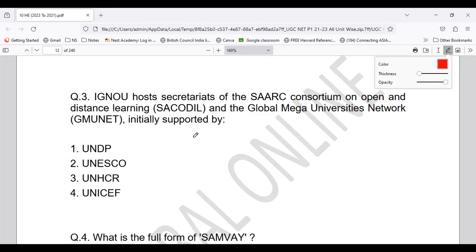Many of the higher education system questions are nowadays coming with acronyms, as I told you yesterday also. So you should be very well versed with these acronyms. In one of the theory classes, I have taken all these acronyms specifically. Just revise the acronyms which are necessary for the higher education system as well as ICT.